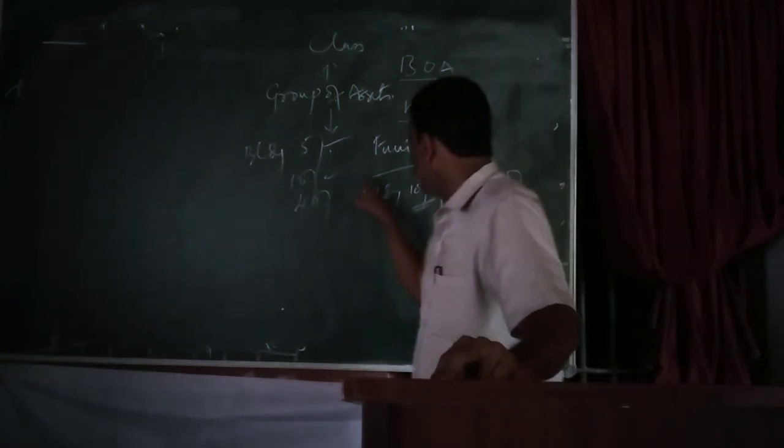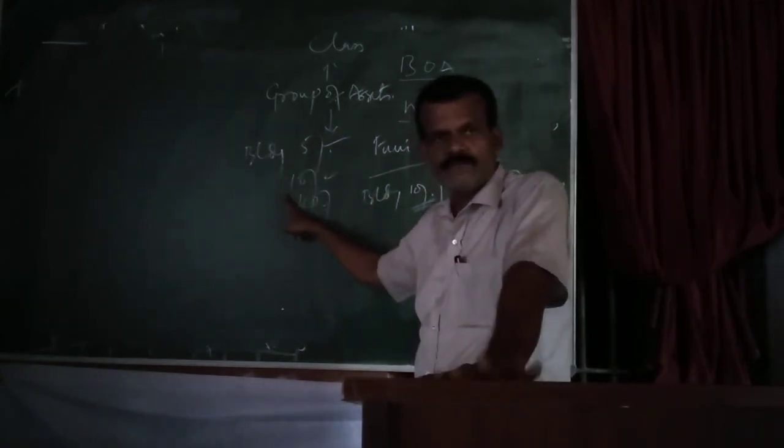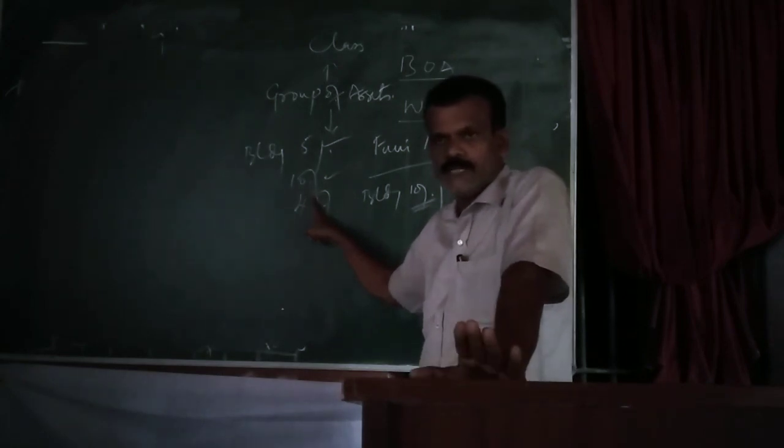Though the class of assets is the same, the rate of depreciation is different.